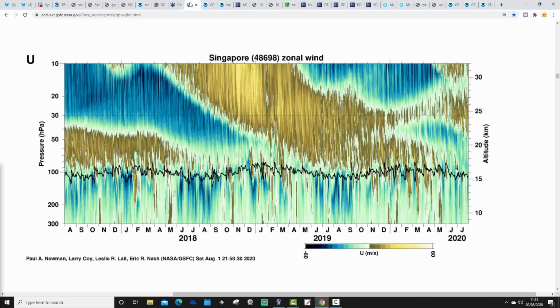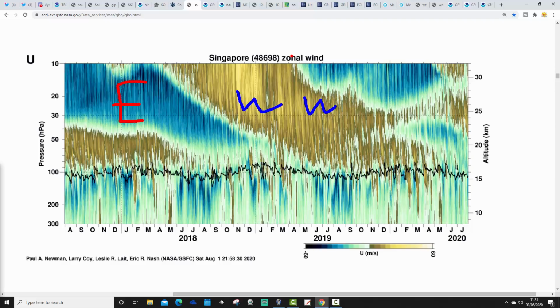Right, so QBO next, quasi-biennial oscillation. We haven't got the number in yet for the QBO for July, so we're still waiting for that to come in. It'll probably come in tomorrow or Tuesday. This is from NASA, so you know what we're looking at with this. We've got the westerly QBO phases just here. We've got the easterly QBO phases where we've got these blue and green colours just here.